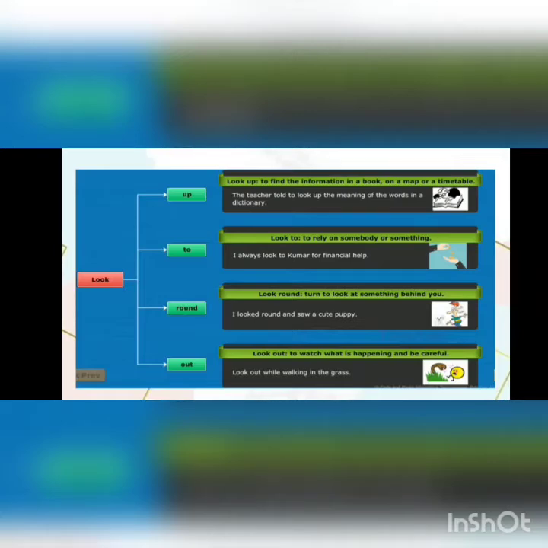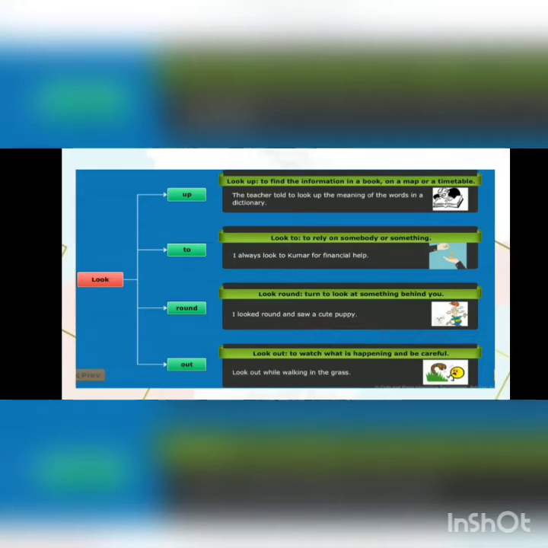Students, let us see next one. The meaning of look to is to rely on somebody or something. For example, I always look to Kumar for financial help. Then move to next one. The meaning of look round is to turn to look at something behind you. For example, I looked round and saw a cute puppy.